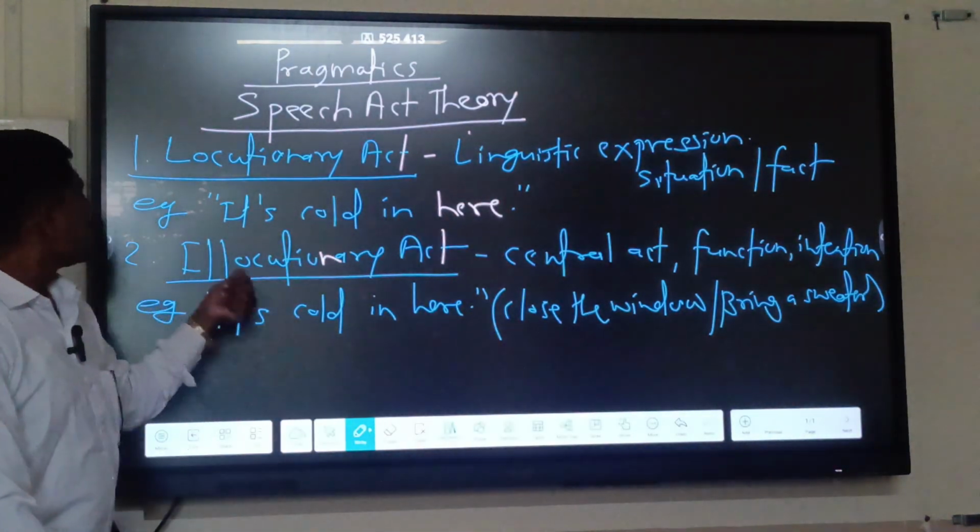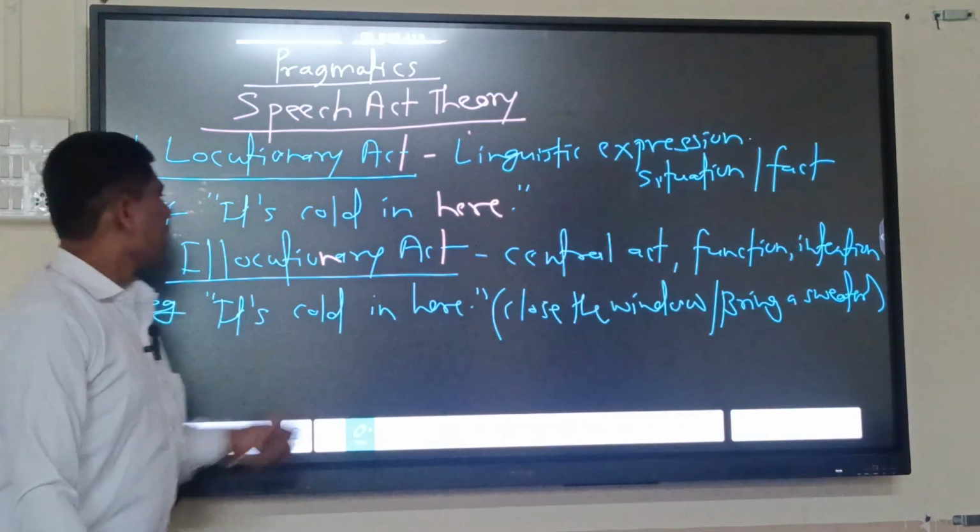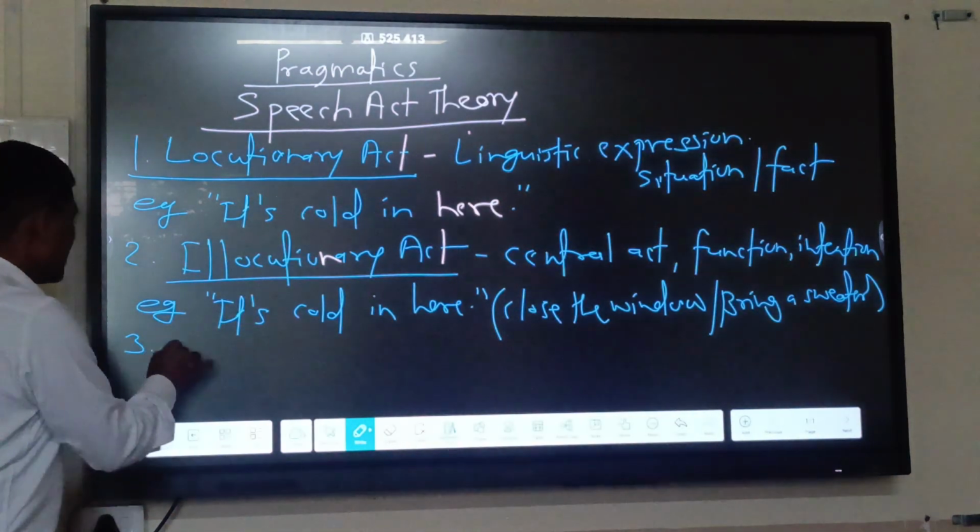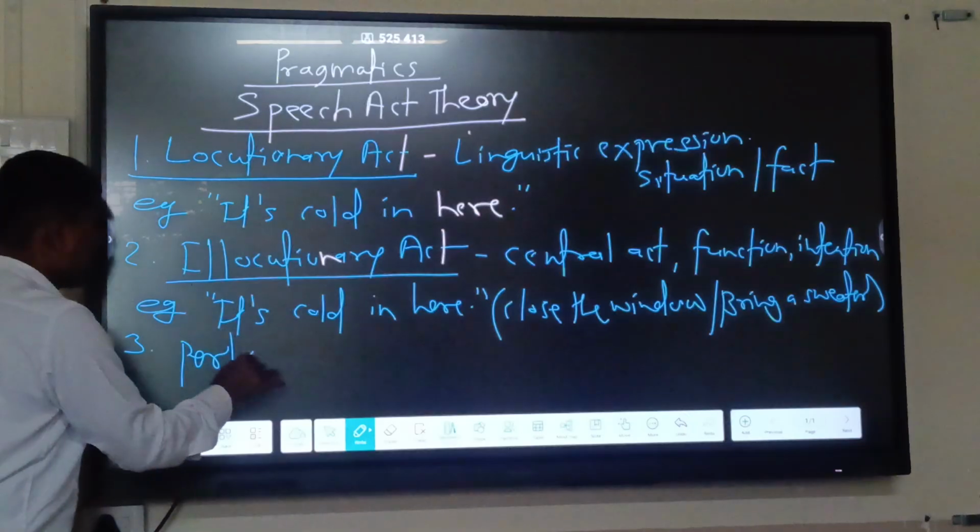So "It's cold in here" is the fact. And the third act is known as the perlocutionary act.